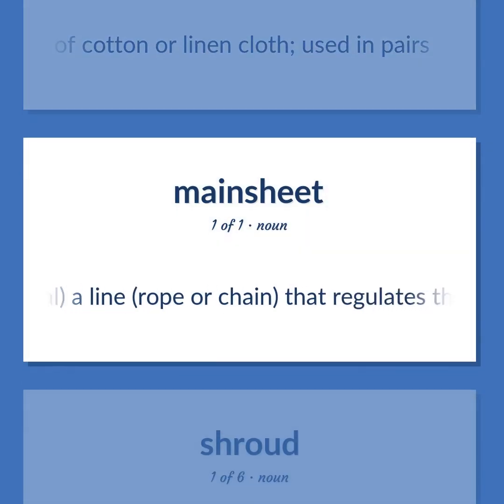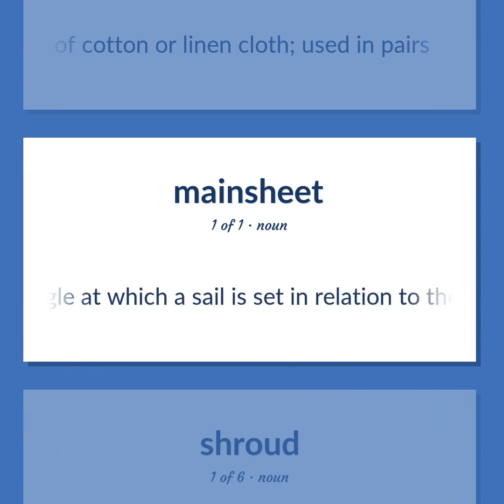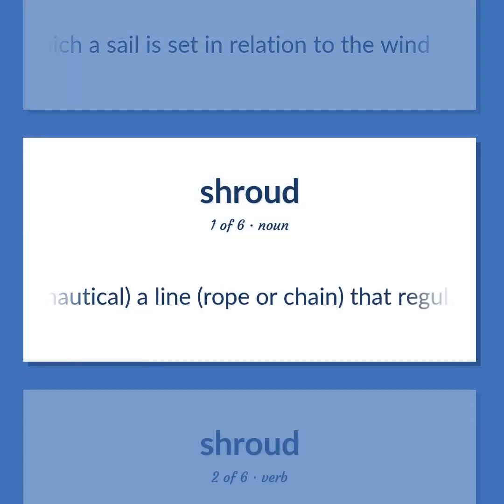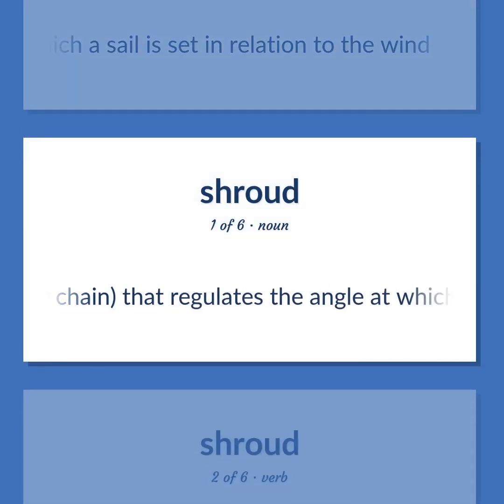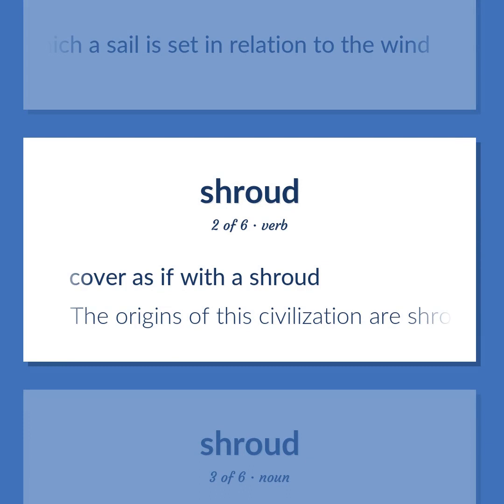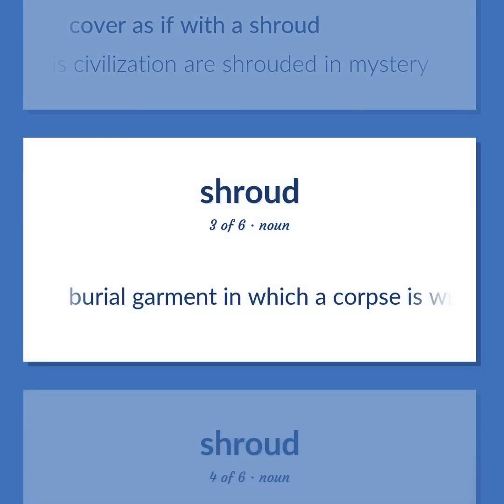Nautical. A line, rope or chain, that regulates the angle at which a sail is set in relation to the wind. Cover as if with a shroud. The origins of this civilization are shrouded in mystery. Burial garment in which a corpse is wrapped.